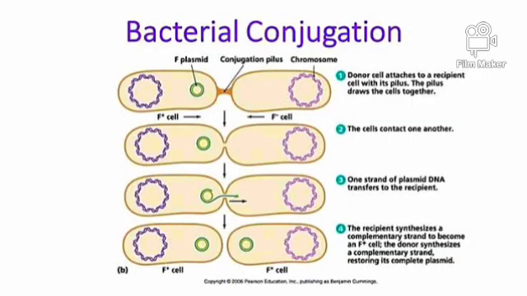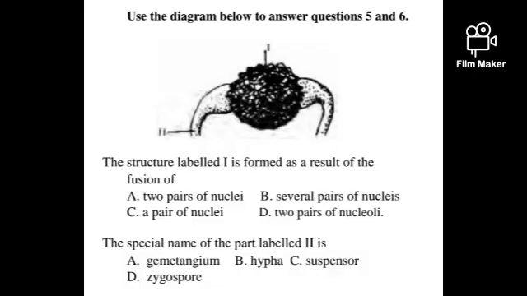Then this is an example of a bacteria. A special example of bacterial conjugation is E. coli. You can see they are still transferring genetic materials within themselves, but the genetic material they transfer here is a plasmid, not a chromosome. Please take note.